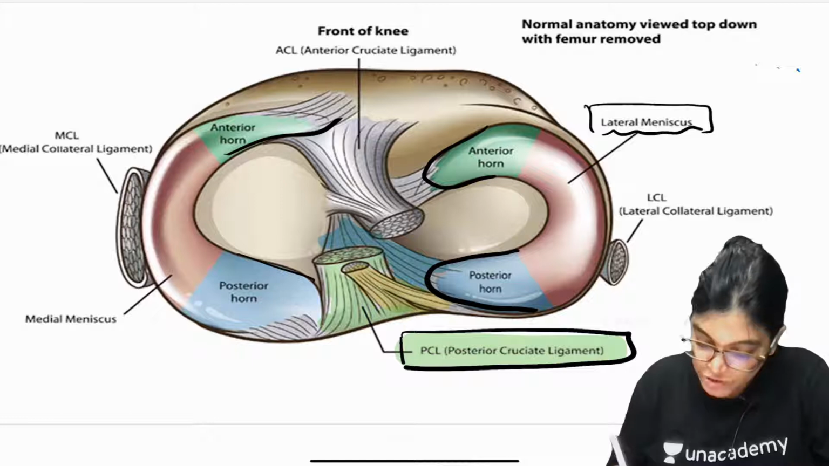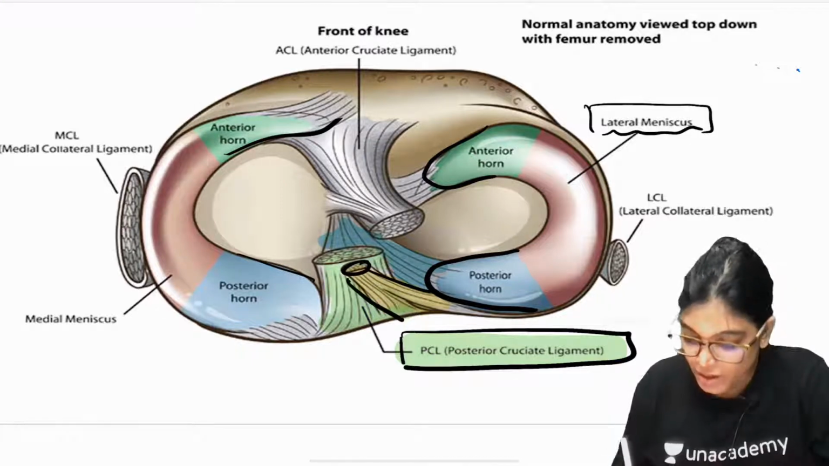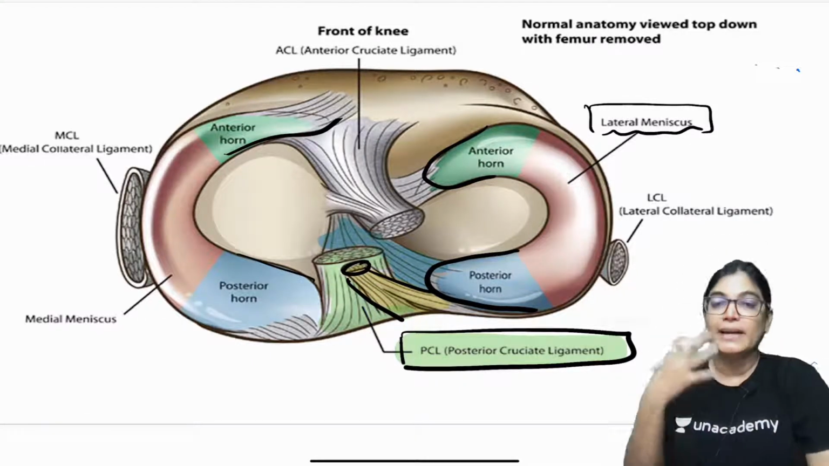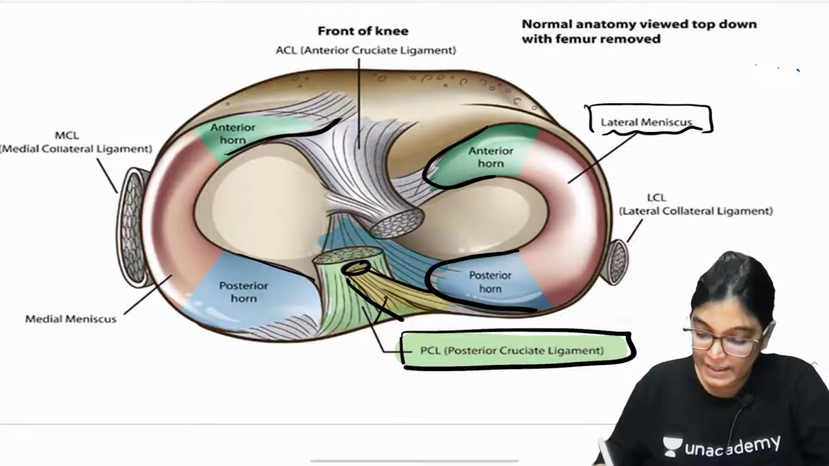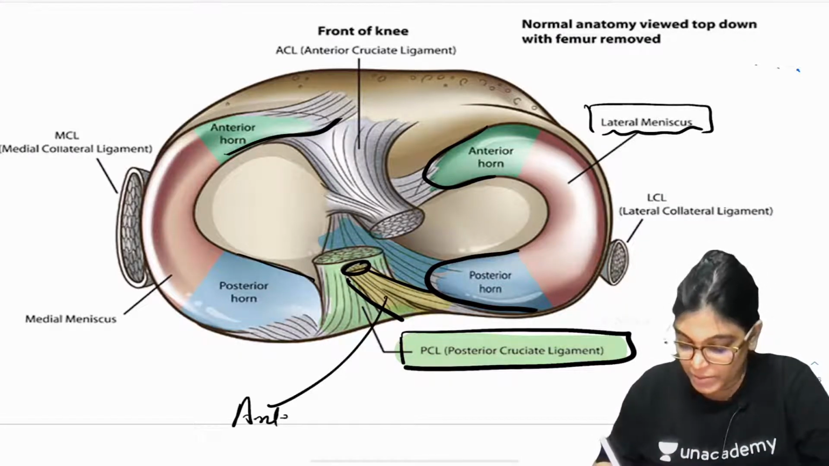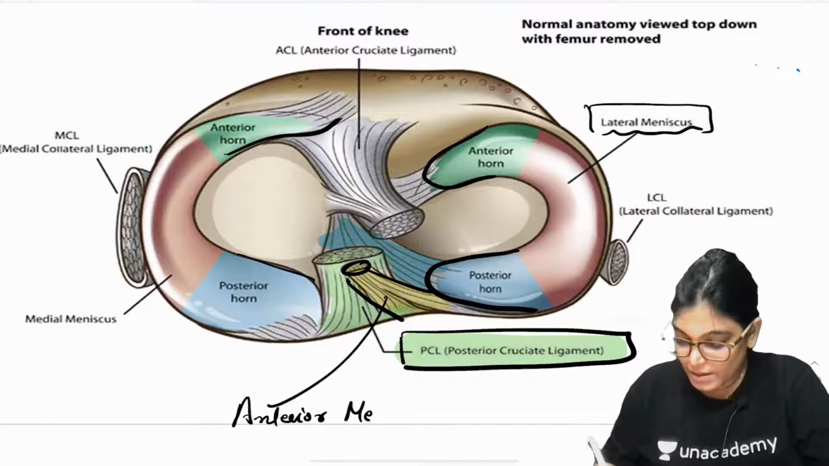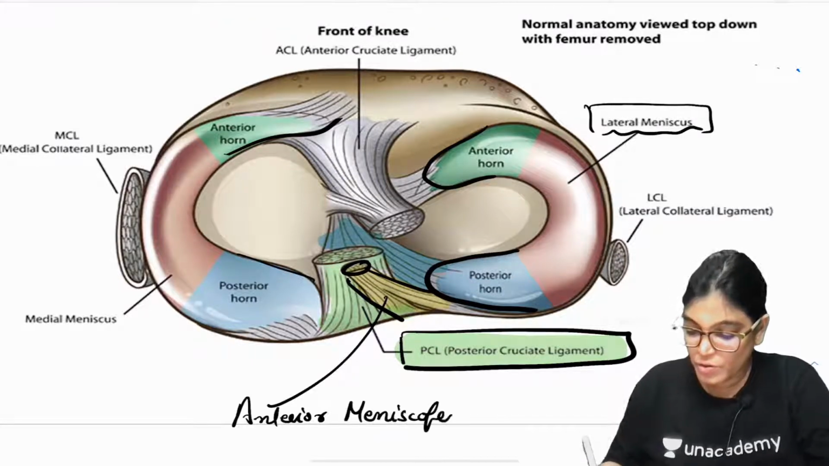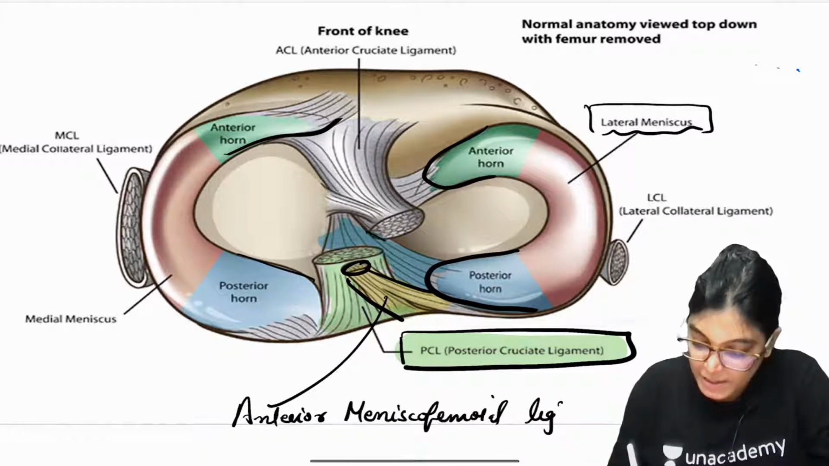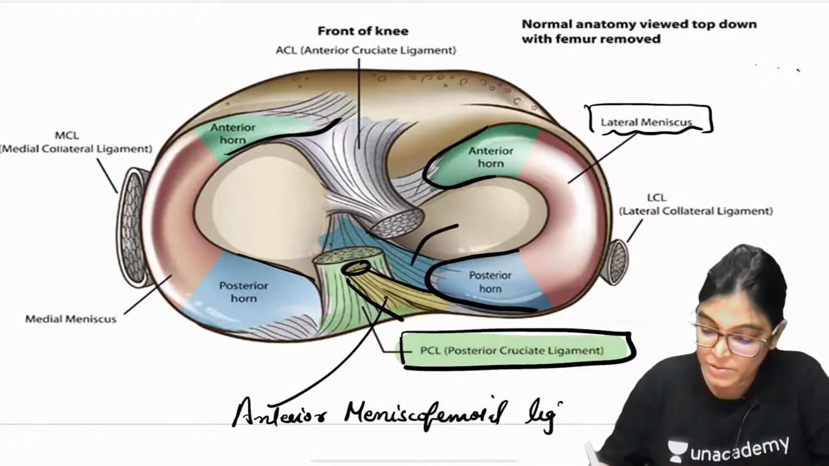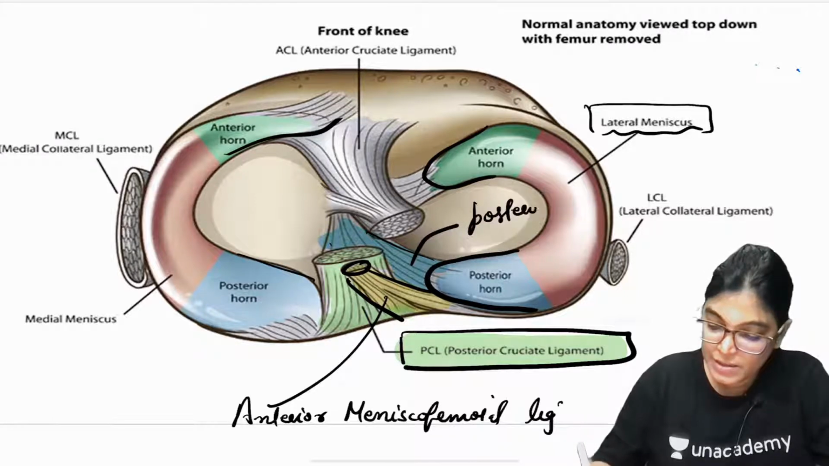What you can appreciate, the yellow color ligament which I am showing, that is passing anterior to the posterior cruciate ligament, is called the anterior menisco-femoral ligament. And the one which is passing posterior to the posterior cruciate ligament will be the posterior menisco-femoral ligament.